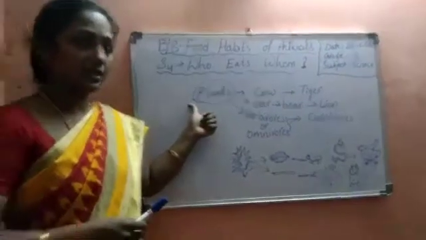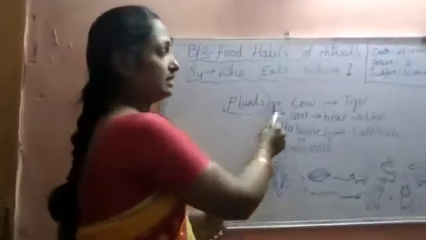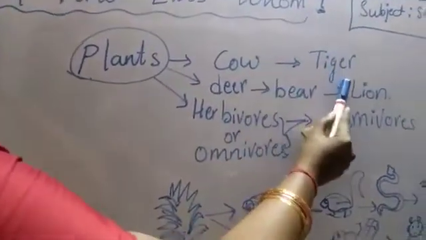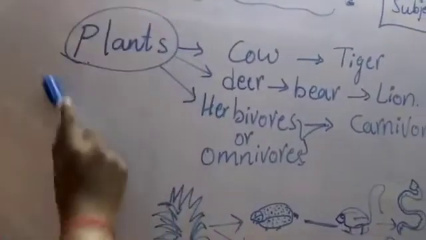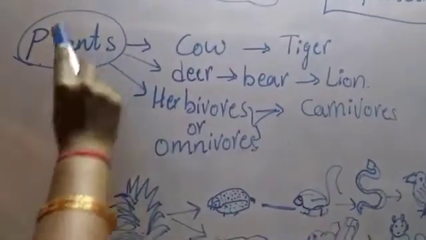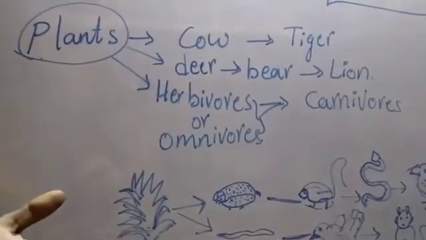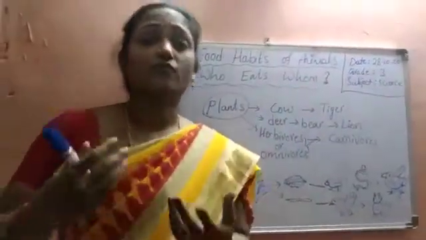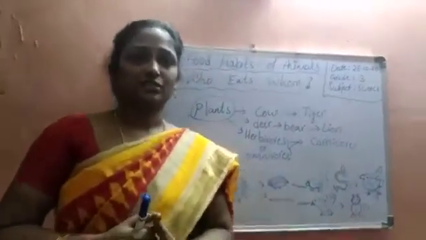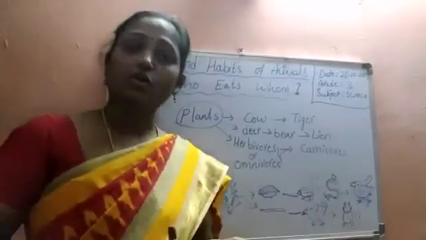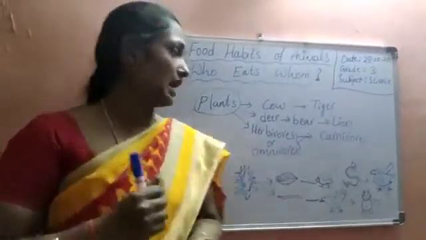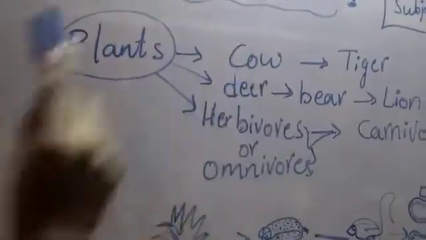So here you see plants. Plants are eaten by cow. Then cow is eaten by tiger. If plants are not eaten by any of the animals, what happens, children? Then there will be a completely dense forest on the earth. No plants are eaten by any of the animals. You can see a dense forest covered by trees and plants. So these plants should be reduced by being eaten by some of the animals.